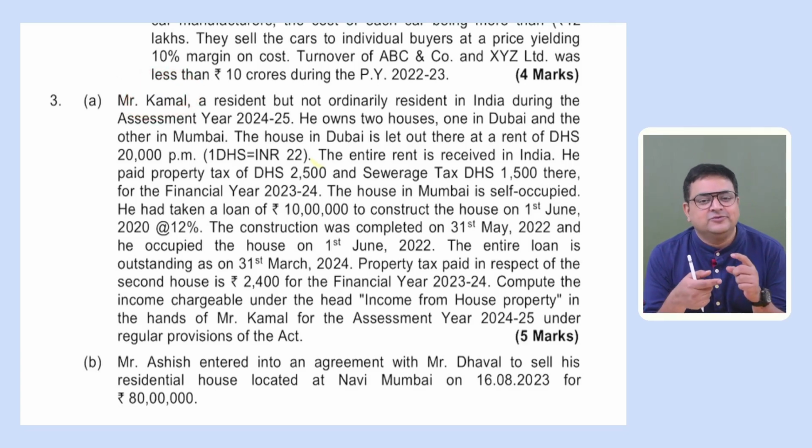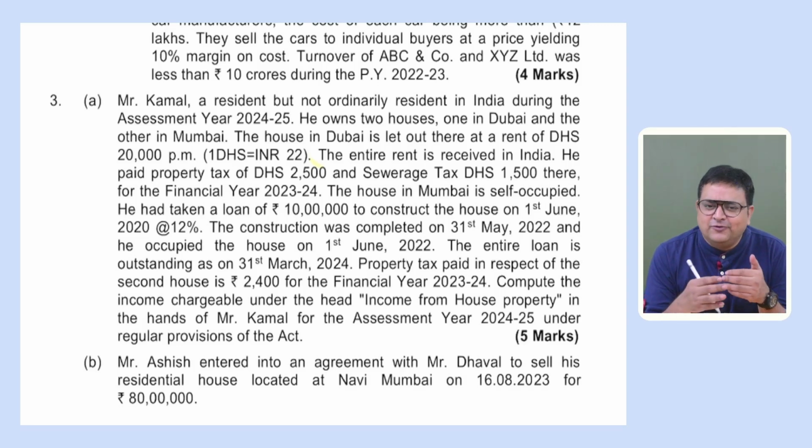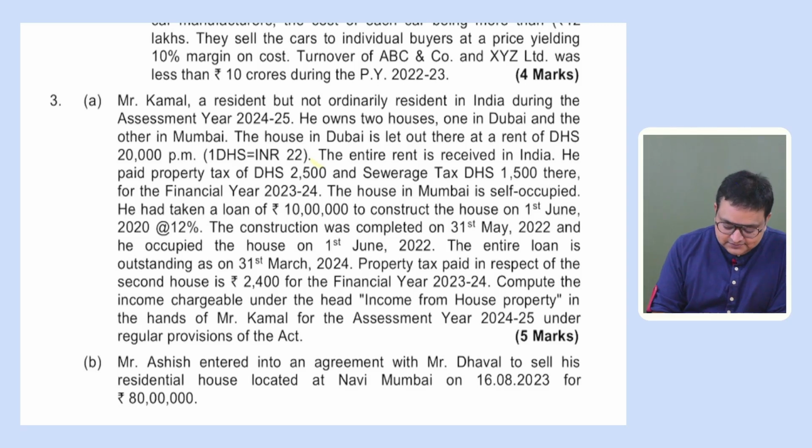Why? Because this income neither arises nor is received in India. So he is not going to pay tax unless that income is controlled from India. Correct? Because for not ordinary residents, we have this particular provision. If it is controlled from India, then you are going to make it taxable. Easy.